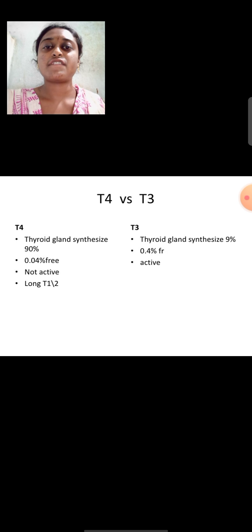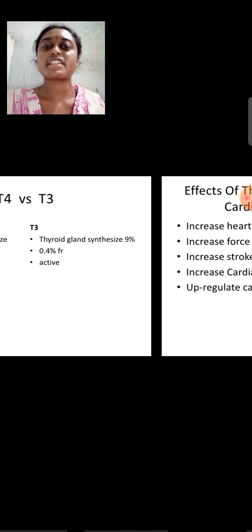The difference between T4 and T3: T3 means triiodothyronine, which the thyroid gland synthesizes about 10%, and T4 the thyroid gland synthesizes about 90%. T4 is not active, that means it is in inactive form, and T3 is in active form. T4 is 0.04% free, and T3 is 0.4% free.